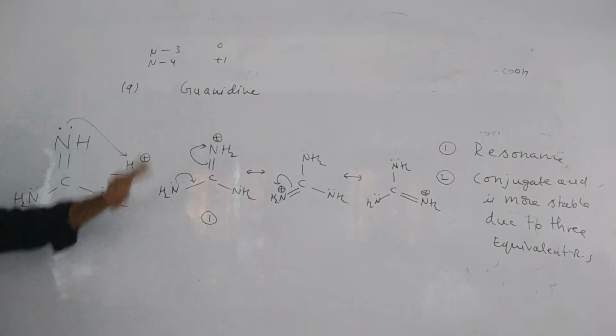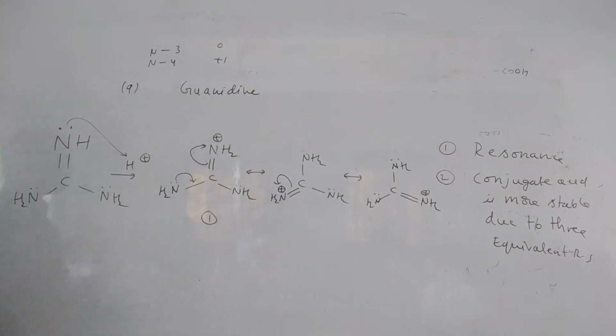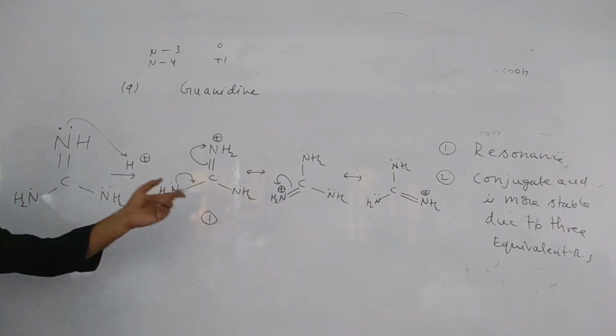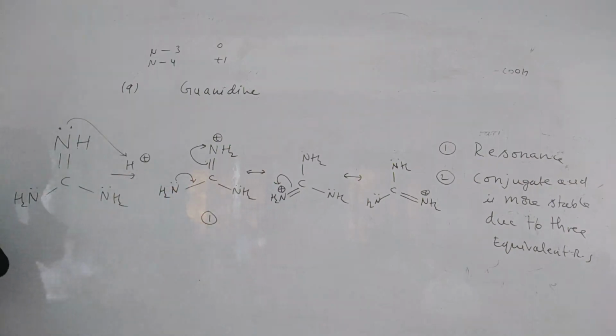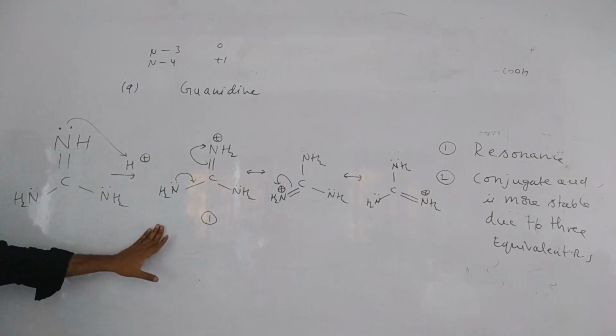This is a previous question, and they will ask resonating structures also. Which of the following is not the correct structure of this? Like that they will ask. So you should be able to write. So how will you remember? Shall I write it again?